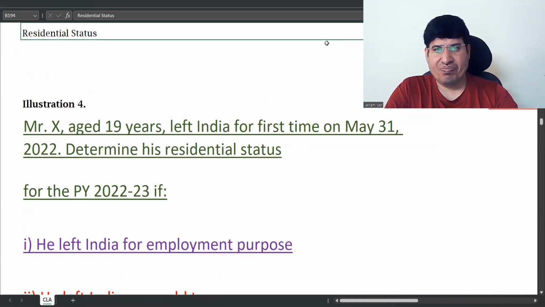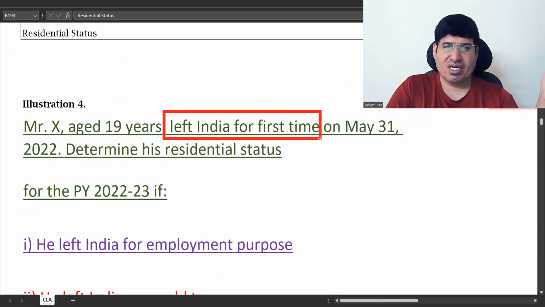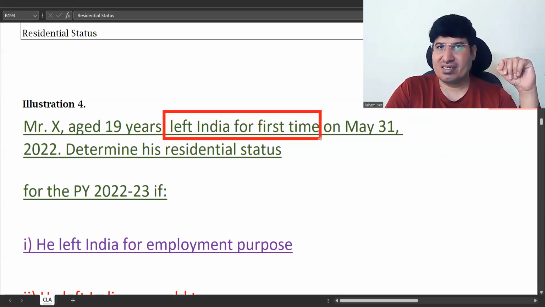Okay. That means before that, he was in India for all 365 days. Okay. So the previous year before 22-23 and all years before that, he was in India for 365 days. So easily 4 years before the previous year, 365 days, that is getting fulfilled. Correct? Each of those years he is in India for 365 days. Okay. So which is why he is resident.